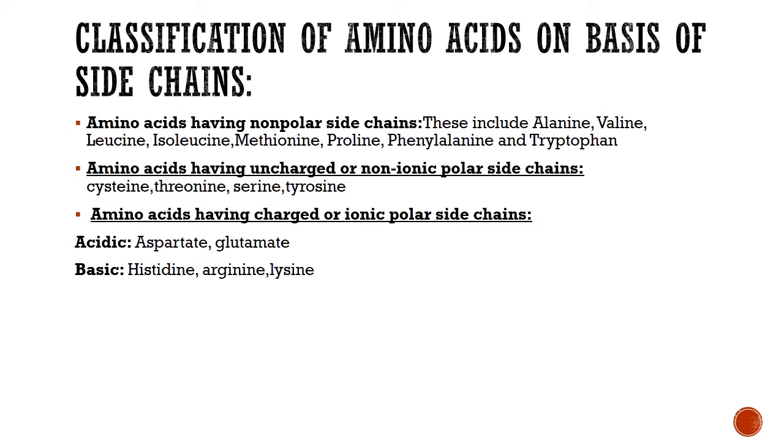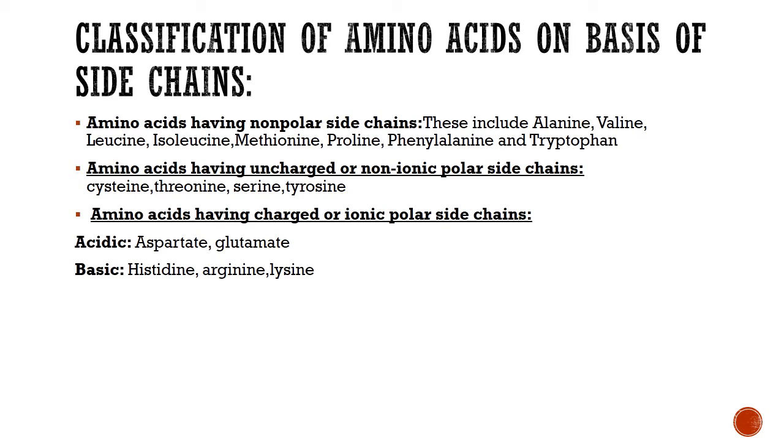Classification of amino acids on the basis of their side chains. Amino acids having non-polar side chains include alanine, valine, leucine, isoleucine, methionine, proline, phenylalanine, and tryptophan.